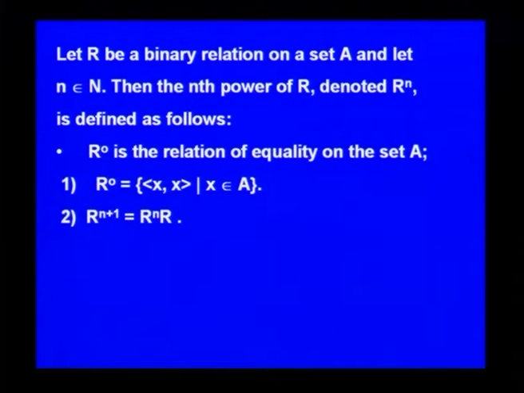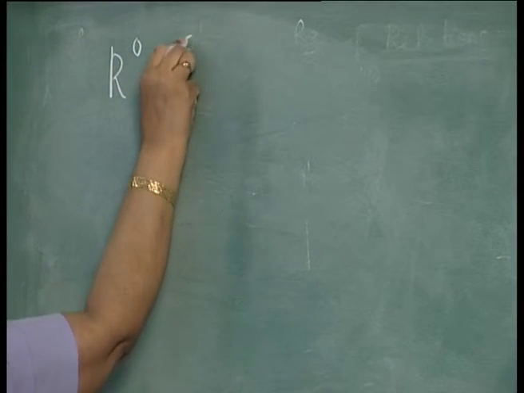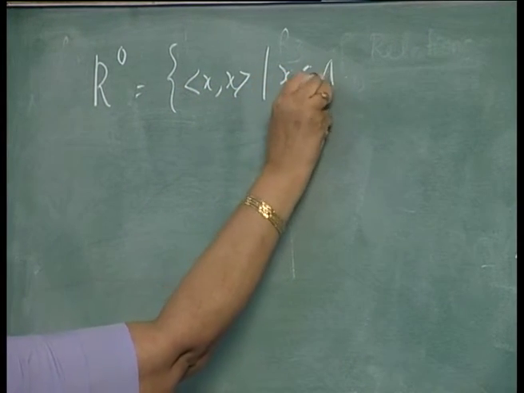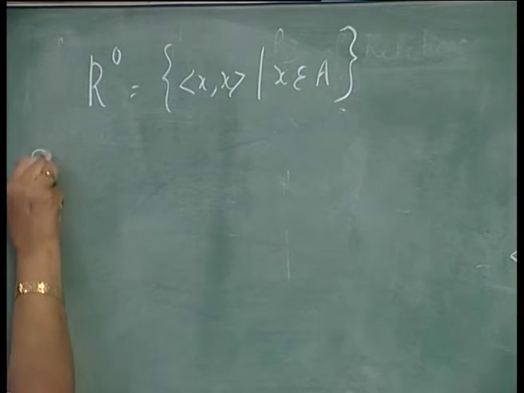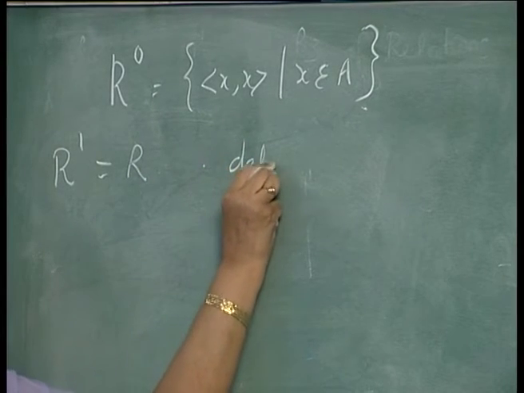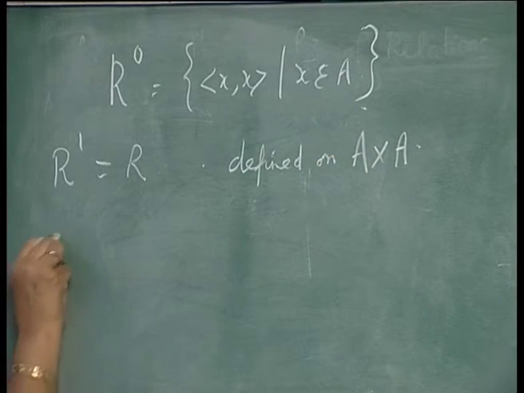R0 is the relation of equality on the set A, that is, x belongs to A. R power n plus 1 is equal to R power n into R. So, it is like this. You can talk about R power 0, that is the equality relation, x belongs to A. R power 1 is just R. This is defined on A cross A.